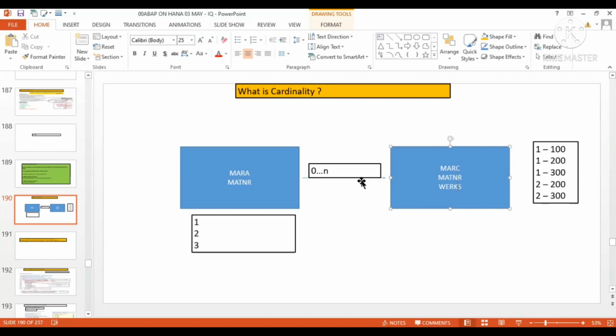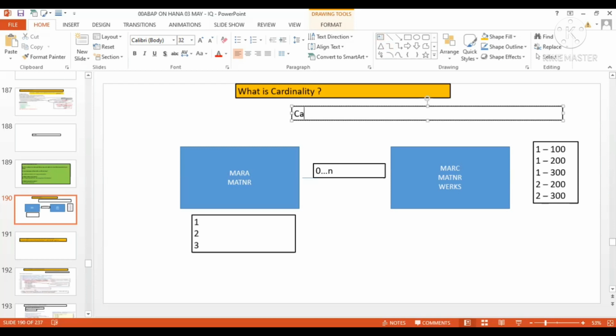The cardinality always belongs to a very important point: cardinality always denotes the minimum records and maximum records in the target table.